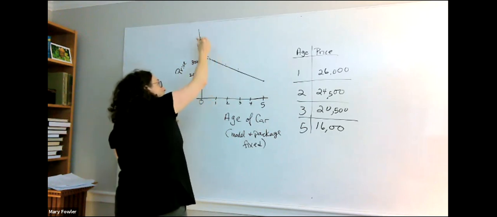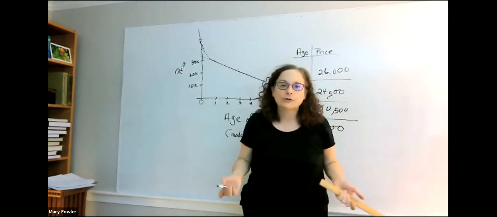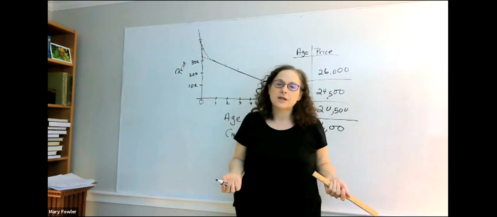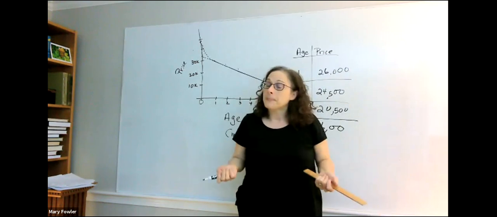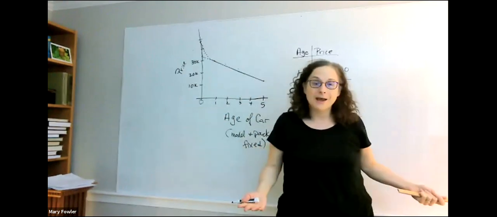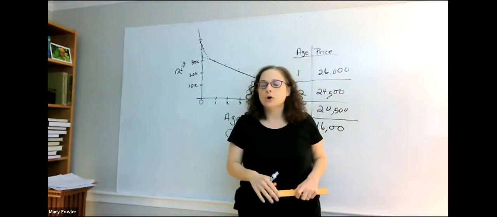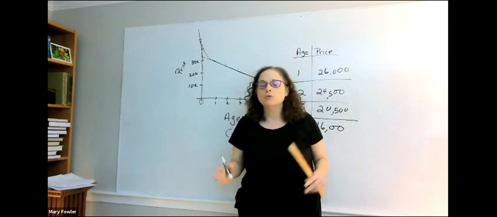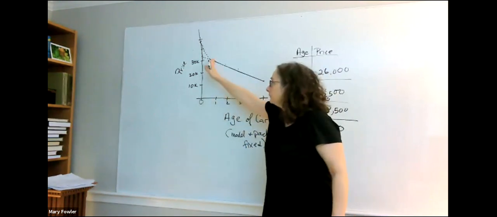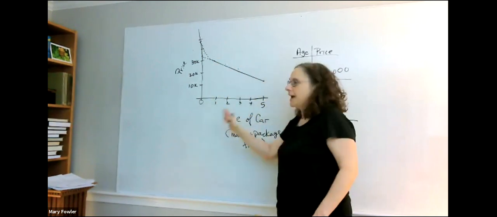So this higher curved line may in fact be what's going on with the price of cars that are 0 years old. It may not be. It may look like this. It may not. But what I certainly know is that I don't know. So we want to make sure that we only use a regression line in the range of the X data.